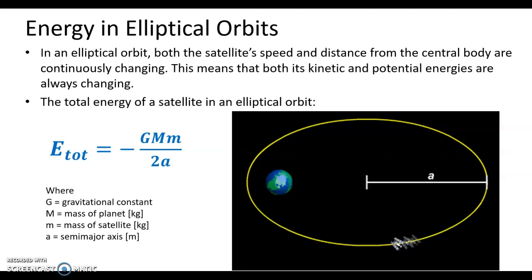And it would be given by negative G times the product of the masses divided by 2 times the semi-major axis. This equation for total energy looks very similar to the equation of the total energy for a satellite in circular orbit, but here the distance that's important is the semi-major axis instead of the orbital radius.